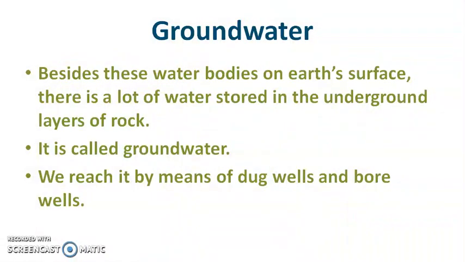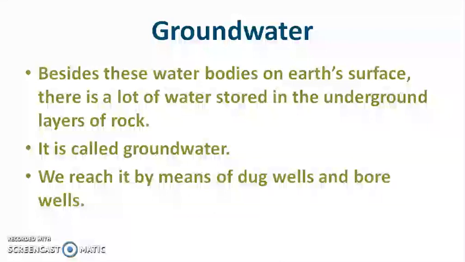Besides these water bodies on the earth's surface, there is a lot of water stored in the underground layers of rock. It is called groundwater. Groundwater is water that comes from the ground. We reach it by means of dug wells and bore wells.